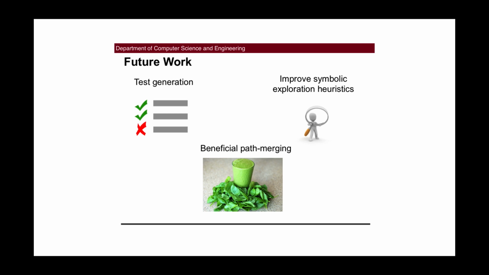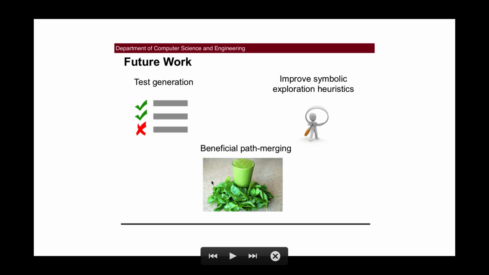Java Ranger's work is not done, because when we have path merging, we still want to be able to produce test cases from the path merging symbolic executor. Unfortunately, we want to produce test cases without undoing all the benefits of path merging. Therefore, we want to explore in the future how to generate test cases with Java Ranger. We also want to be able to use path merging without affecting the ability of the symbolic executor to reach a certain goal quickly by using an exploration heuristic. So we need to improve on the existing symbolic exploration heuristics, the guidance heuristics used for guiding a symbolic executor to get to a goal quickly.